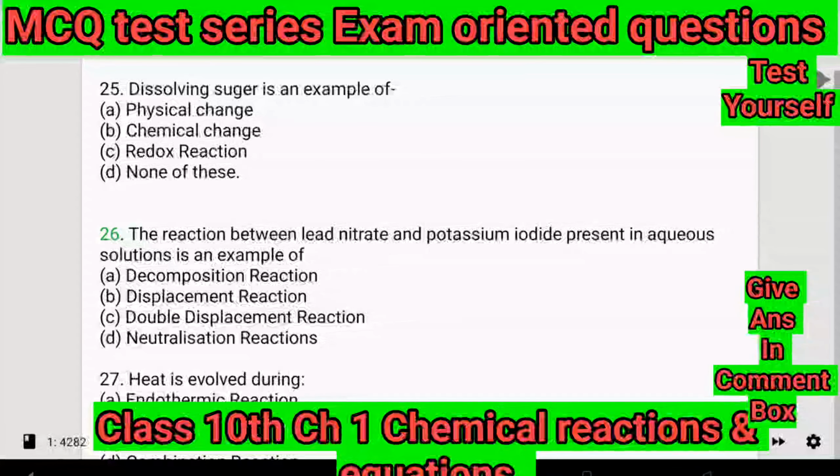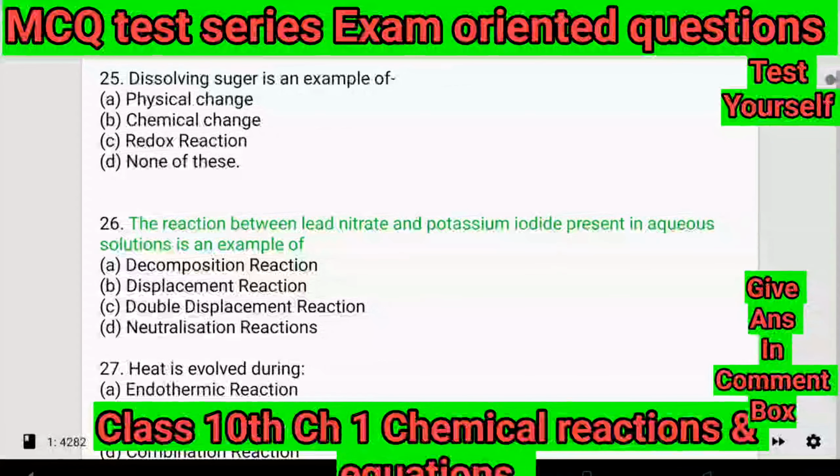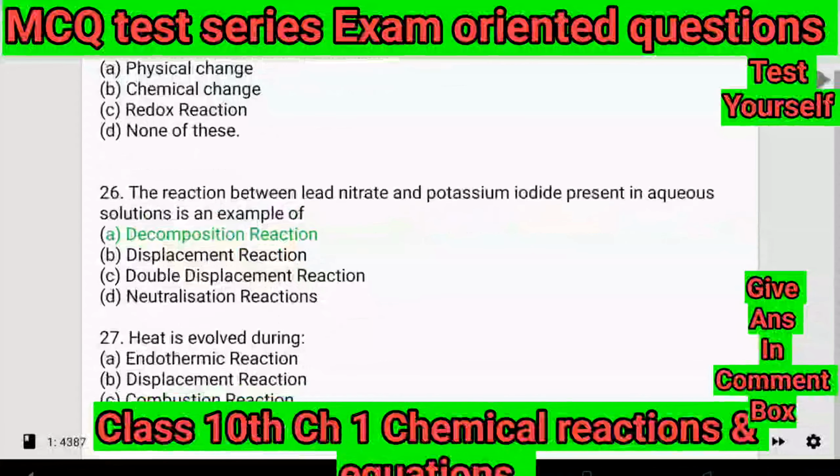26. The reaction between lead nitrate and potassium iodide present in aqueous solutions is an example of: A. Decomposition reaction. B. Displacement reaction. C. Double displacement reaction. D. Neutralization reactions.